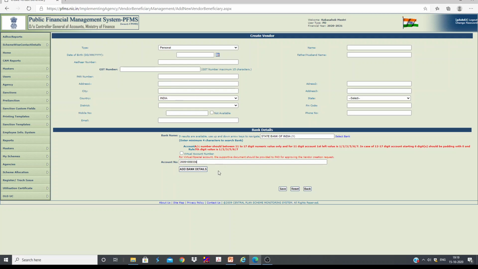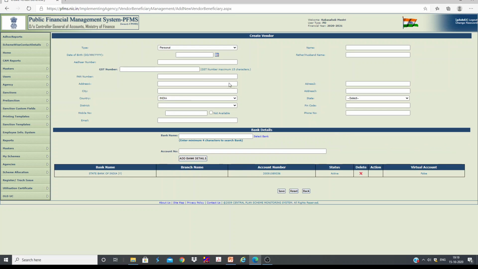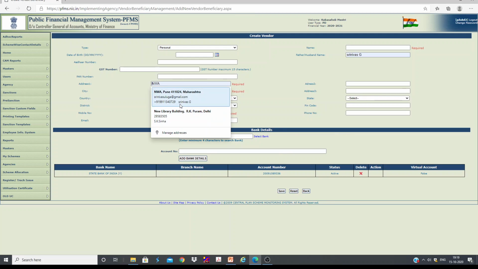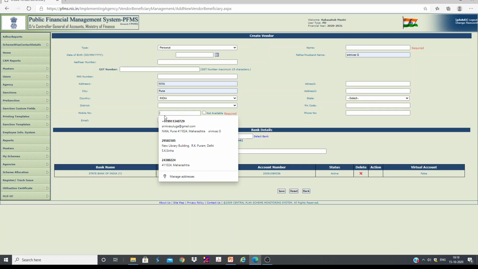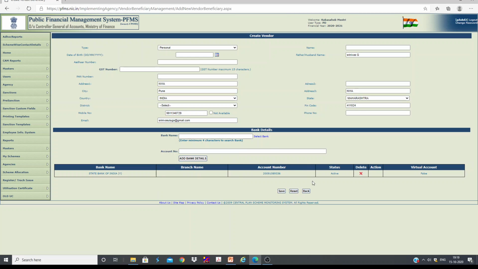Of course you need to enter all those bank details and all. I cannot add now. Why? Because it is going to ask for an address. I am just simply entering some random details. It is not going to allow me to add. Why? Because my data already exists. Let us see.